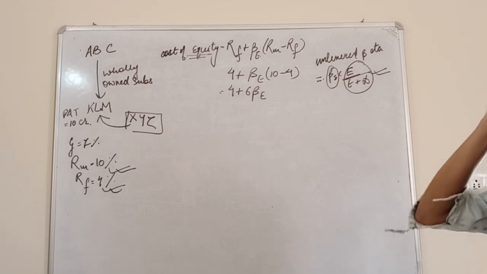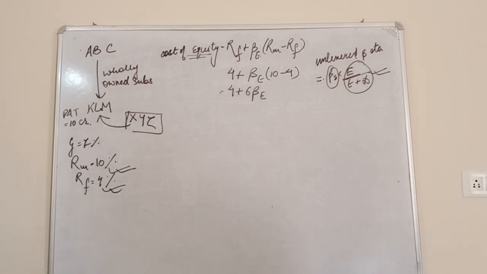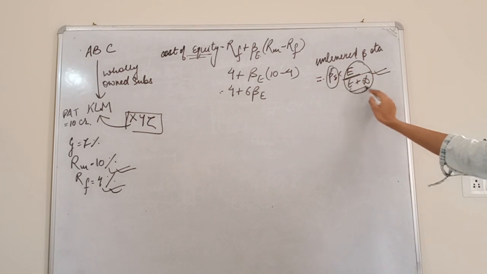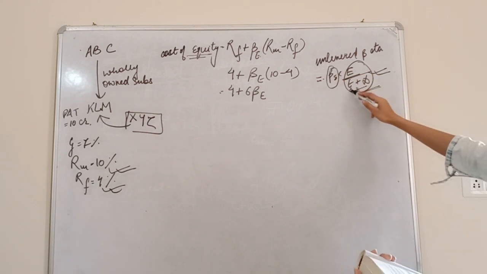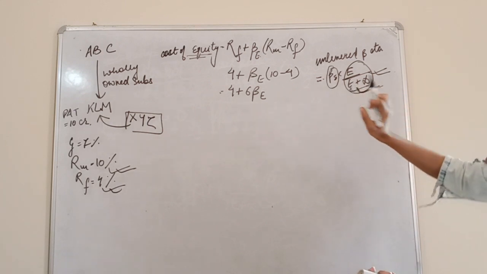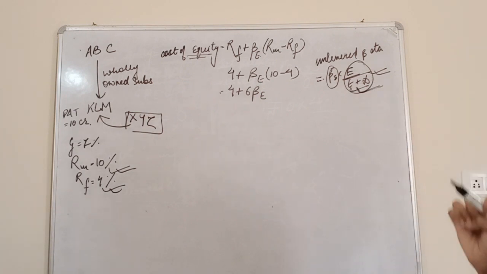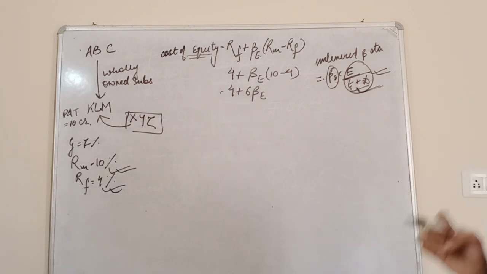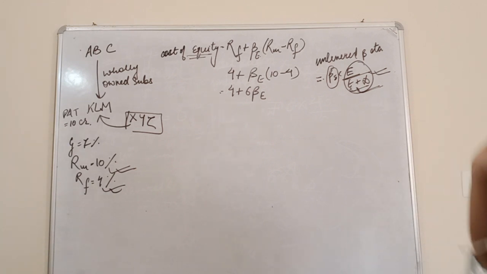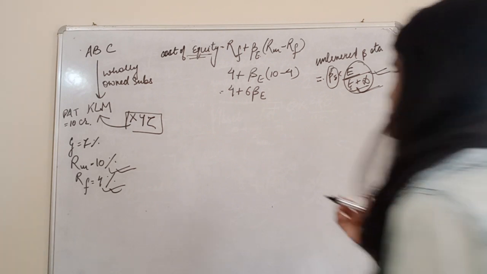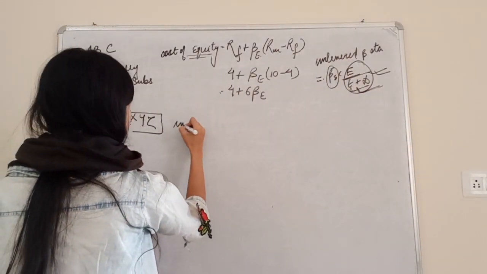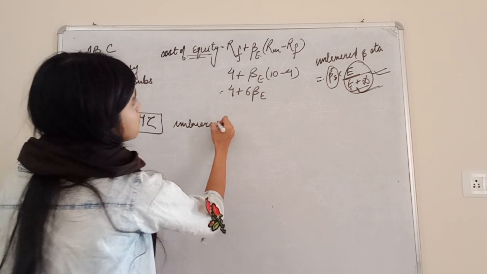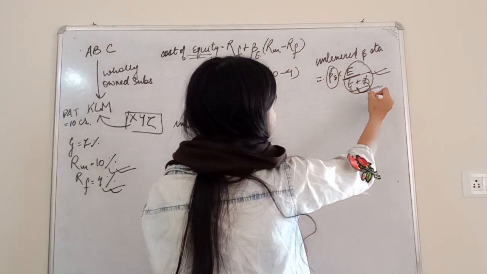Equity beta has been given for the proxy entity, but equity beta depends upon what? Weights of equity and debt, or the debt equity ratio. So we cannot take the equity beta of the proxy entity as equity beta for KLM. We have to find the unlevered beta, because unlevered beta will be the same for companies operating in the same line of business. One more thing, whenever there is debt, we have to do it after tax.